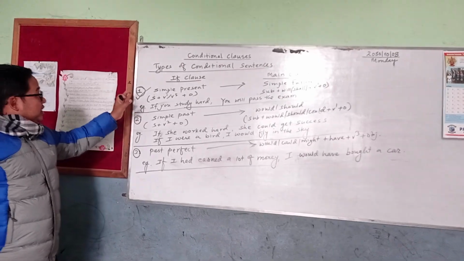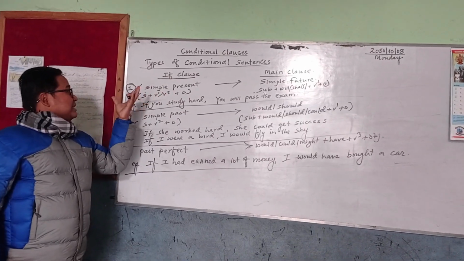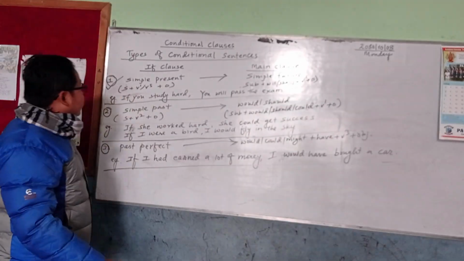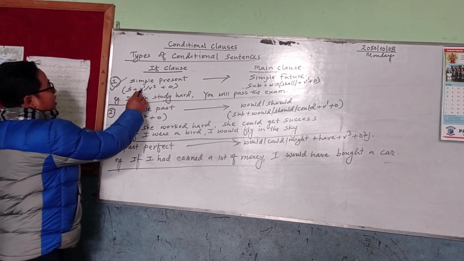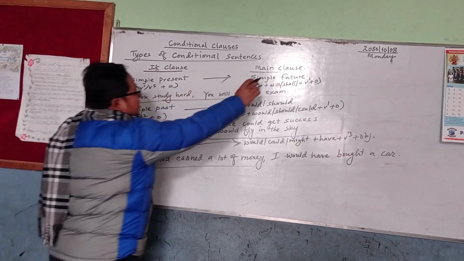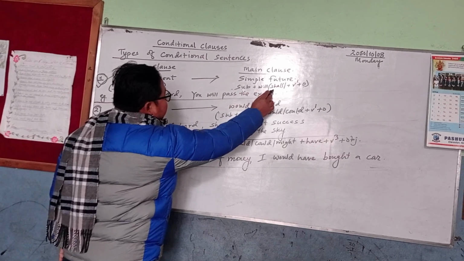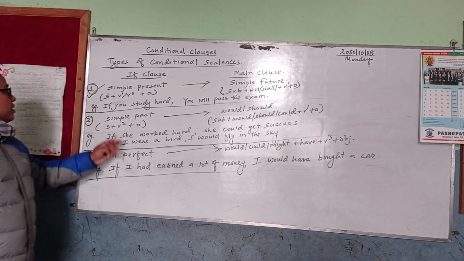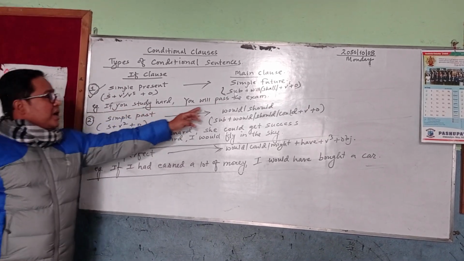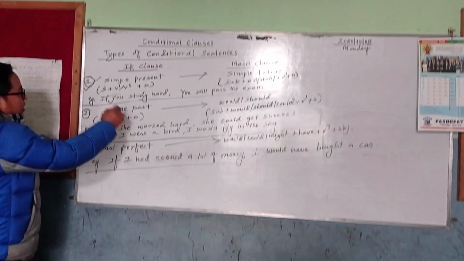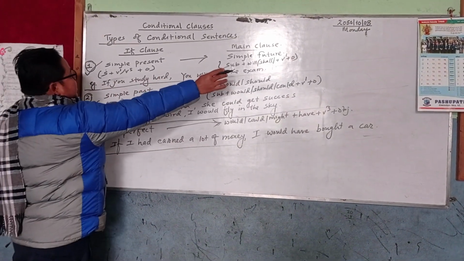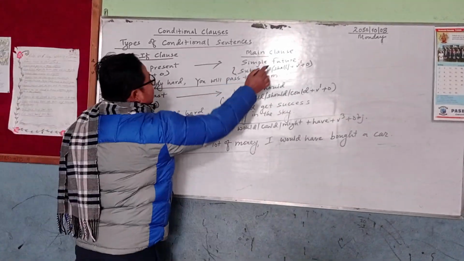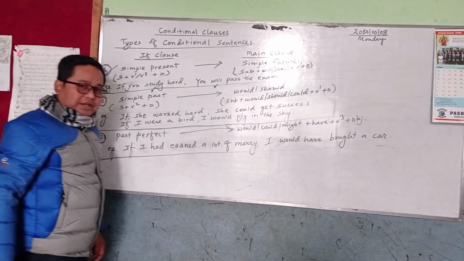In the first type, if the if clause is in simple present tense, the main clause is in simple future tense. I have given the pattern also. Subject plus verb 1 or verb 5 plus object. And for the main clause also I have given here: subject plus will or shall plus verb 1 plus object. For example, you can see here, if you study hard, you will pass the exam. Look at it now. I have used verb 1 only here, right? And in the main clause you can see will, right?